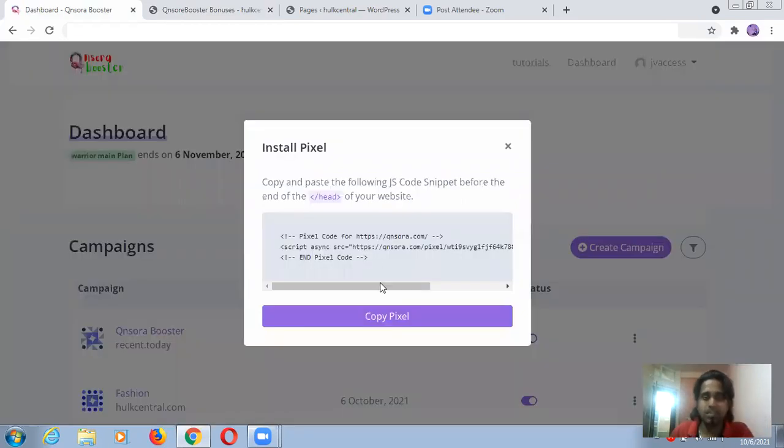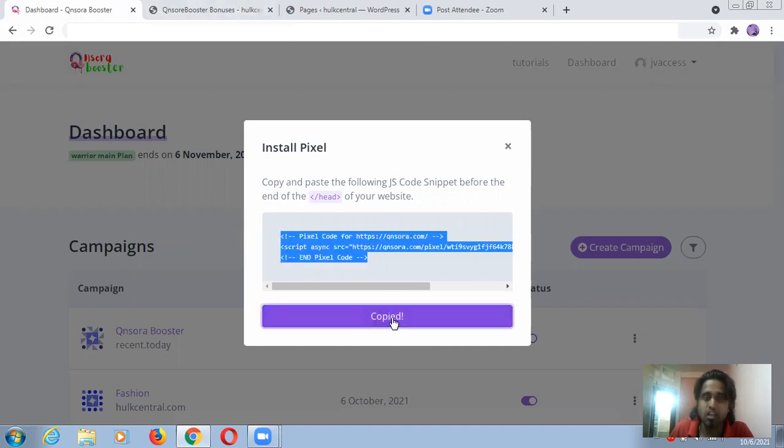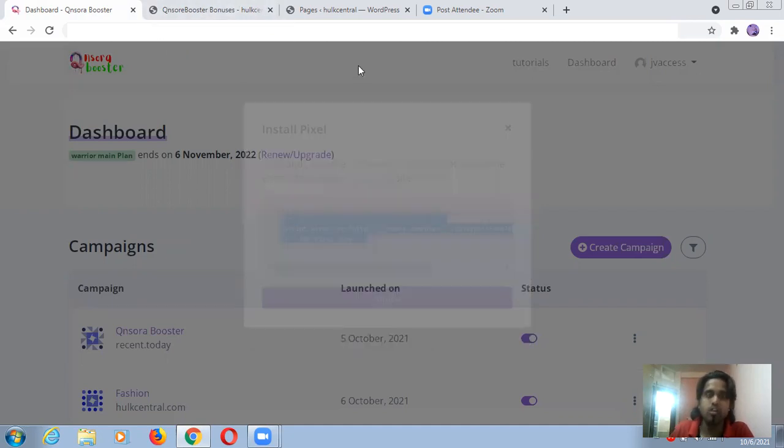Now this is a pixel code. What you have to do is copy this and paste it in the header of your website or maybe your landing page. But I'm showing you on my website because I created this landing page from my website. So I'm just copying this. It's copied. Now this is my website.